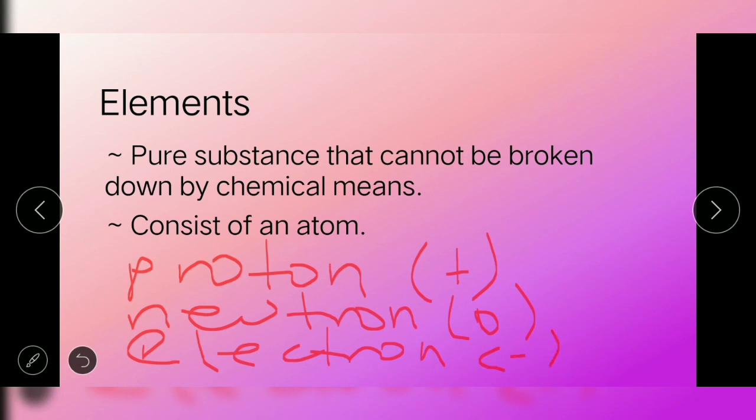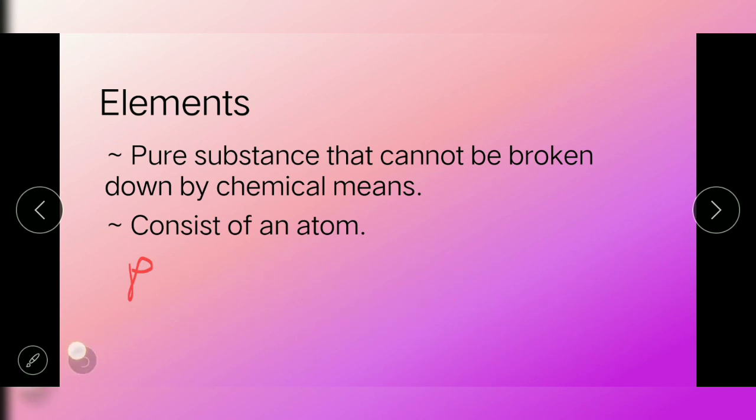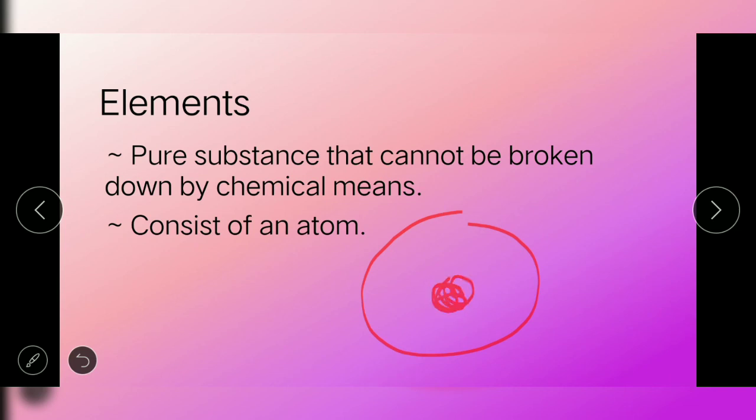Ulitin ko, meron tayong tatlong subatomic particles na bumubuo sa ating atom. Those are proton, which is positive, neutron, which is zero or neutral in charge, electron, which is negative in charge. Lagi lang natin tatandaan na si proton at neutron ay makikita sa nucleus ng atom. Ulitin ko, saan makikita sina proton and neutron? Sa nucleus ng atom. Para sa kaalaman ng lahat, ang nucleus ay tumutukoy sa parte ng atom or yung gitna ng atom. And yung electron ay makikita mismo sa ating orbit.